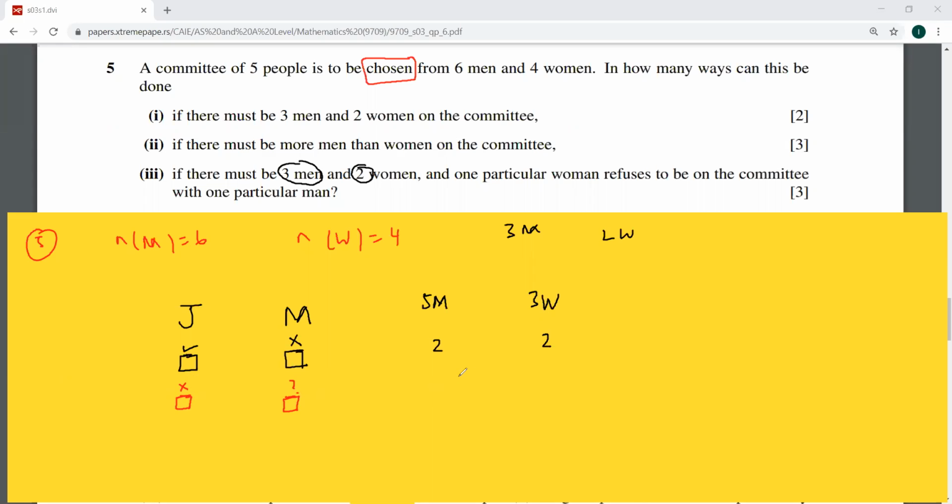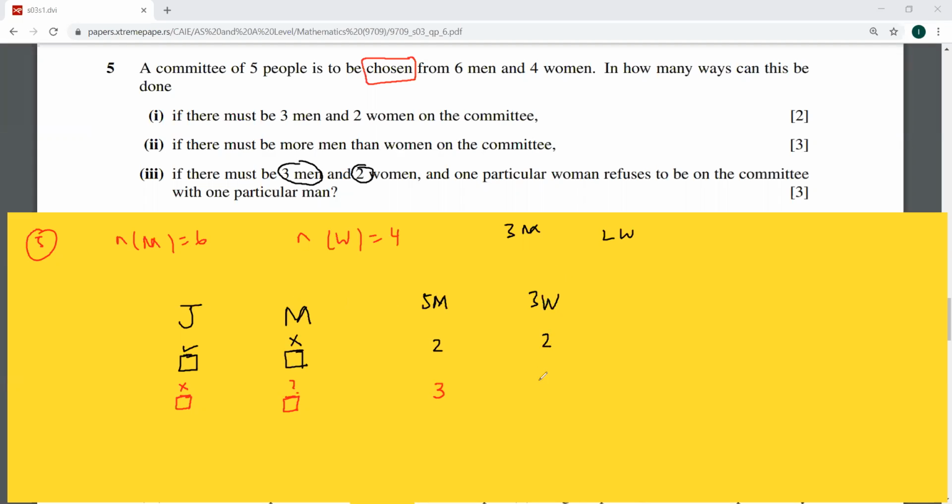But now out of these 5 men, we need to have 3 men. And out of the 4 women, I'll consider that 4 because we are not sure if Momo is going or not going. So now we have 4 options.